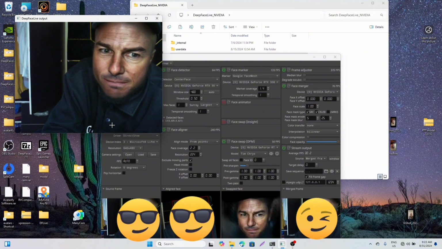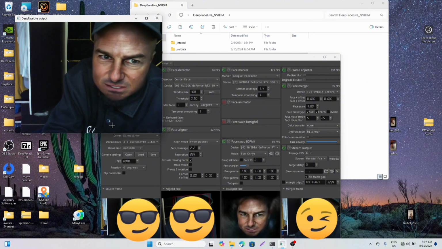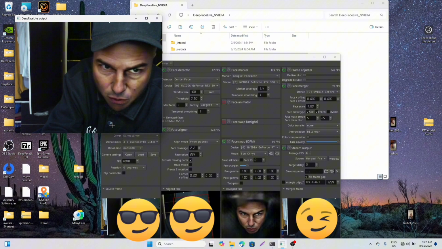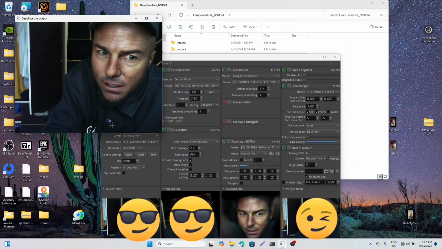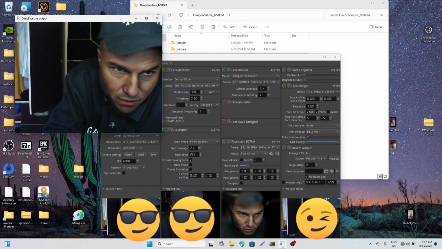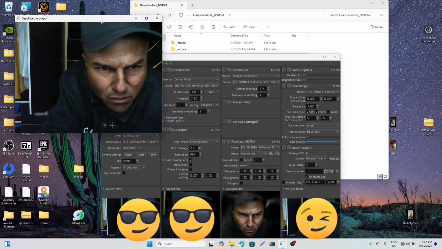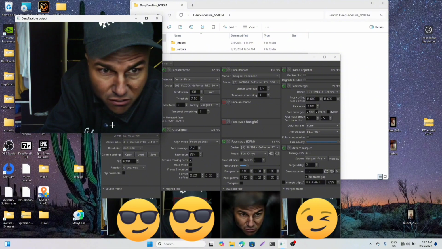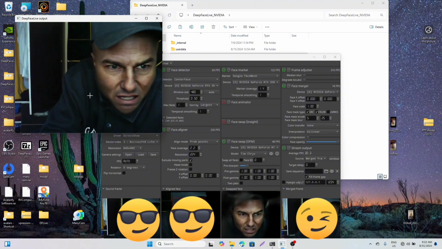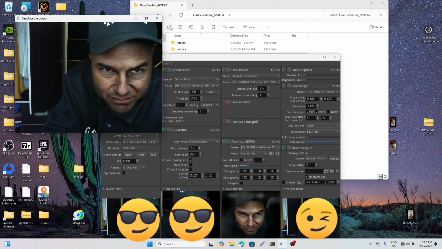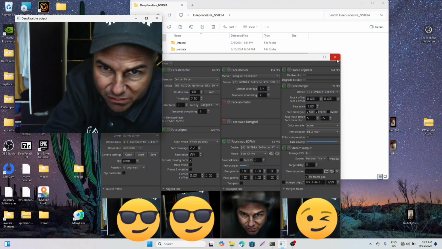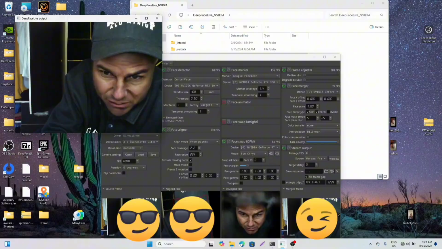By the time we are done, you will have the same results, but even better, depending on how long you train. This is Tom Cruise. I'm just making some facial gestures to show you how you are expected to look. It's looking so realistic and so real. So I'm going to take you step by step on how to accomplish this. Stay with me as we go on to the next stage.